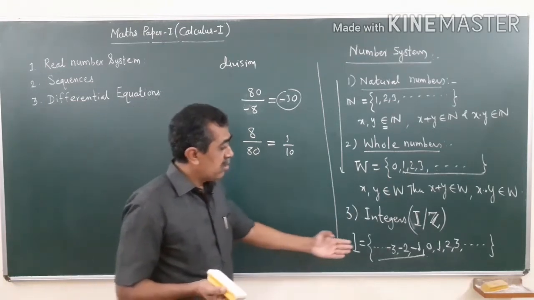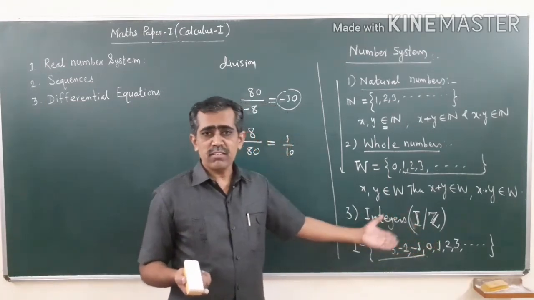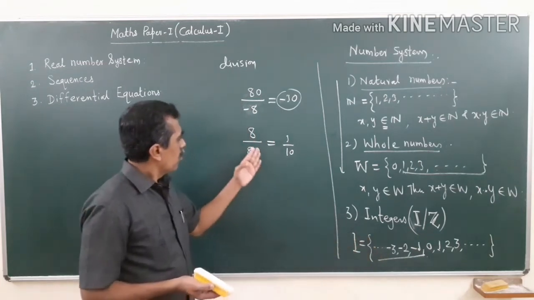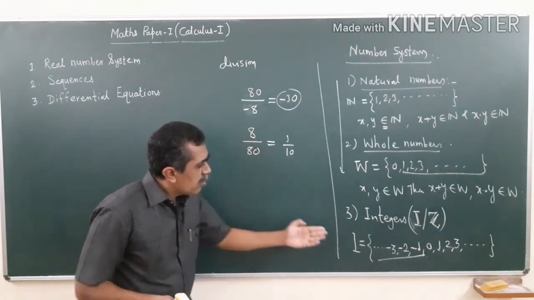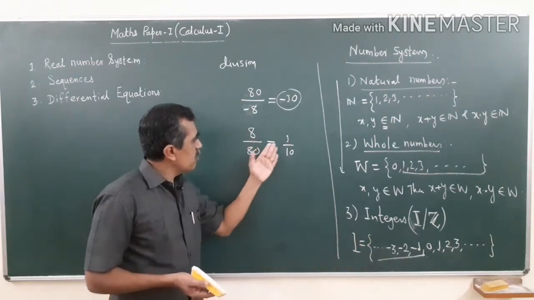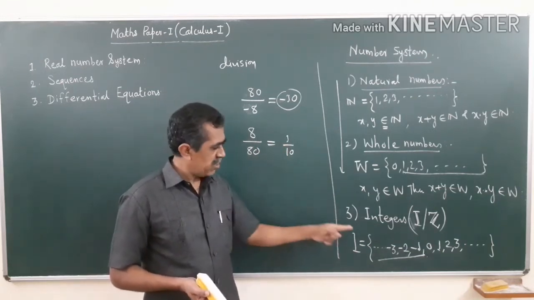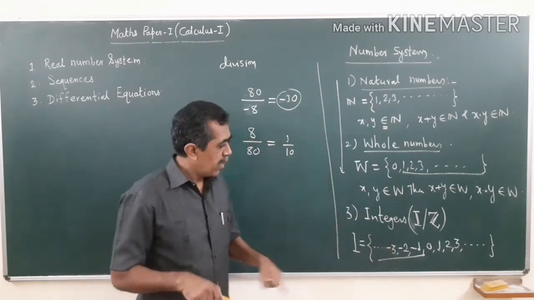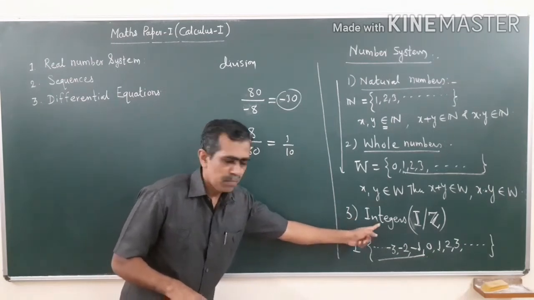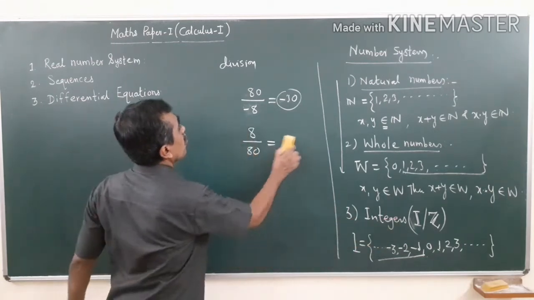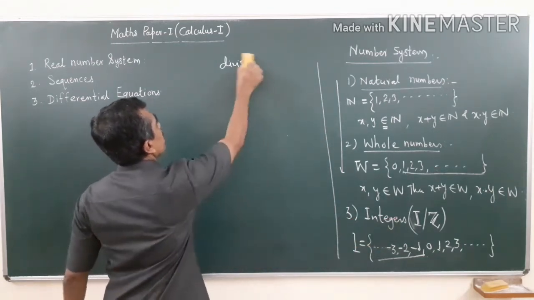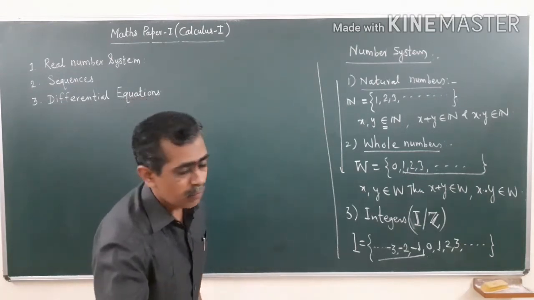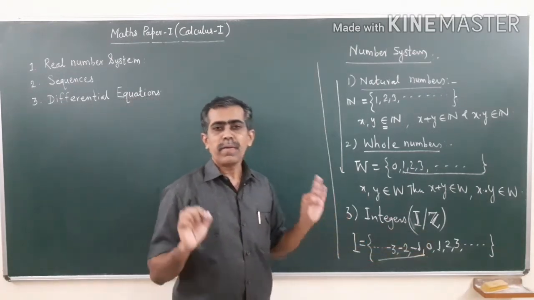Why? Because these are all integers, Purnank Sankhya. But when we deal with division, sometimes the division is a fraction and fractions are not there. So that's why again this set of numbers was extended by adding fractions.